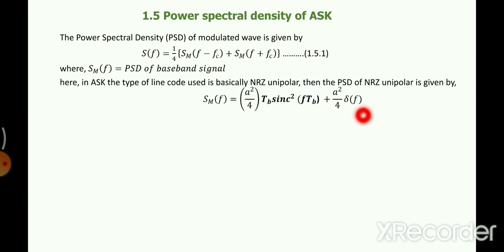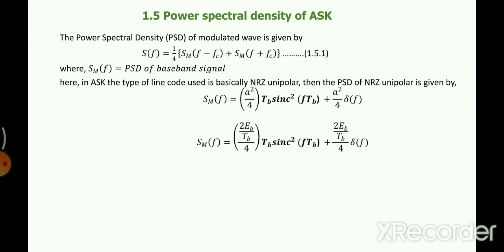This I am directly fetching from module number 1, where we have studied the power spectral density of different line codes. The kind of line code we have is NRZ unipolar. You can see in module number 1, this was the power spectral density, but this is at frequency f. We need to shift our frequency to plus fc and minus fc, so it will be like this.